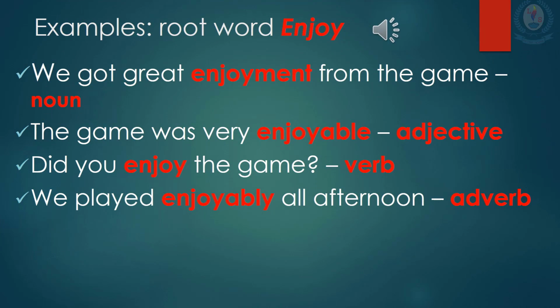Now let's see the example of the root word, how it is formed. The word is enjoy. Now we got great enjoyment from the game. So the word enjoy became enjoyment. So how did it become enjoyment? You have added the suffix ment, M-E-N-T, ment. Therefore, the word enjoy became enjoyment, and that is a noun. Enjoyment is a noun.